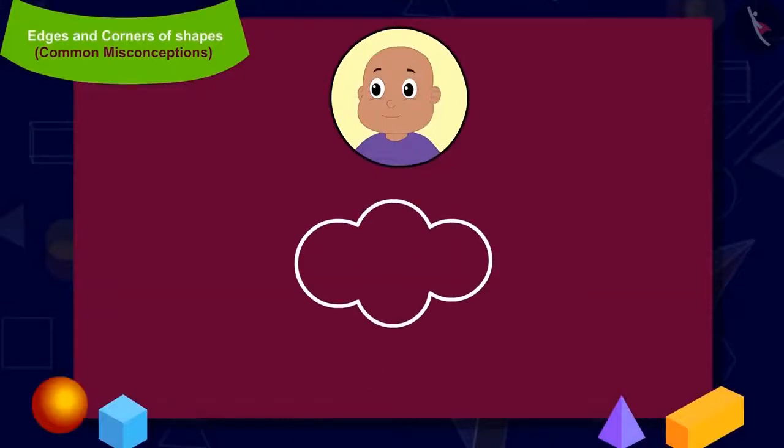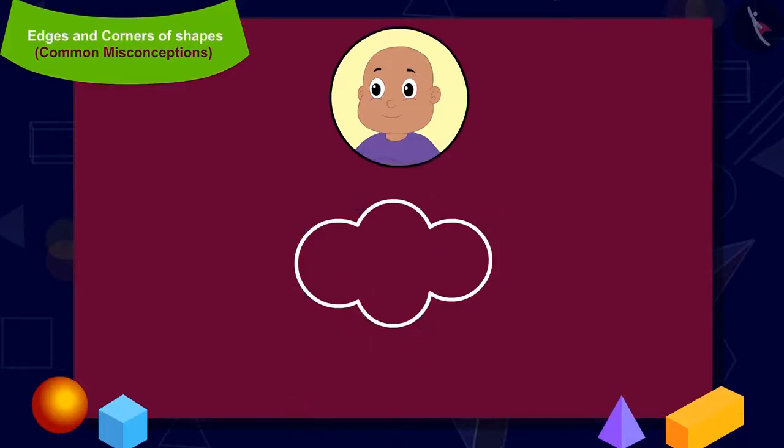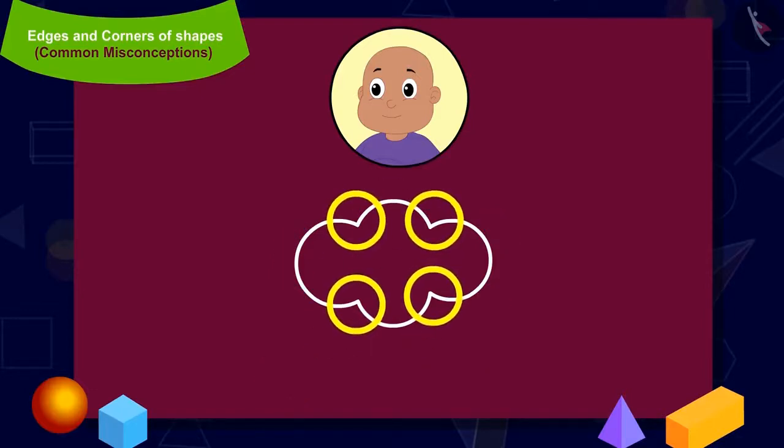Come on, now let us have a look at Bablu's shape. Can you recognize the curved edges of Bablu's shape? Yes, you have recognized them correctly. How many total curved edges are there? 4. Now, can you recognize the corners of Bablu's shape? Yes, correct.